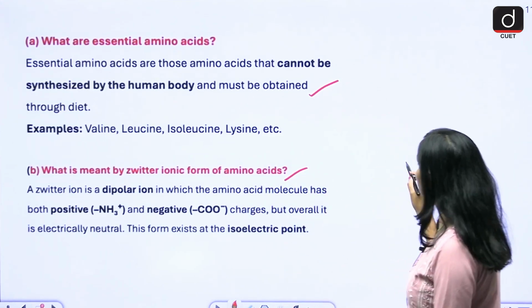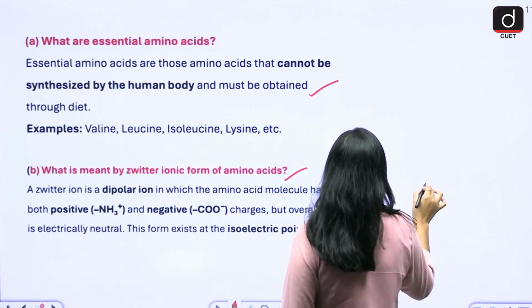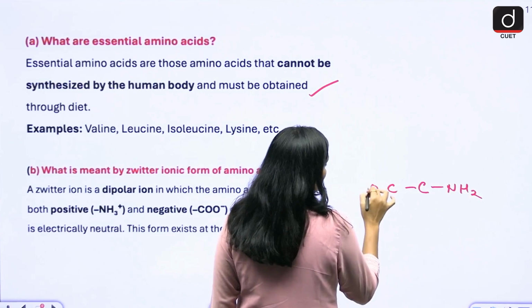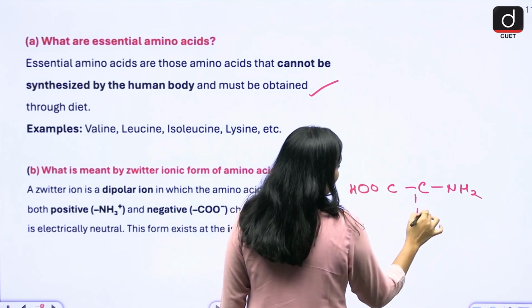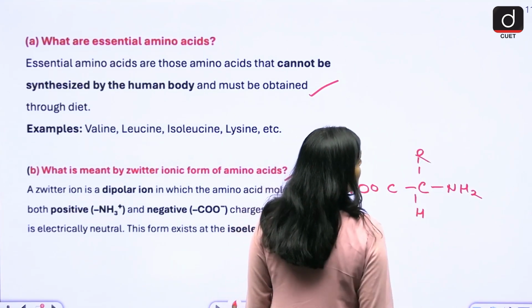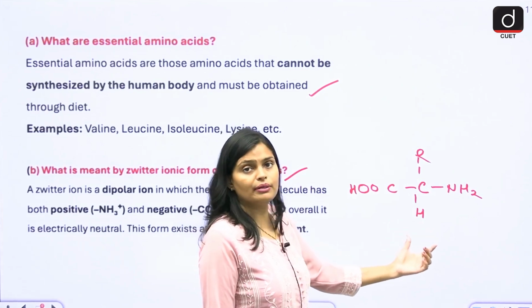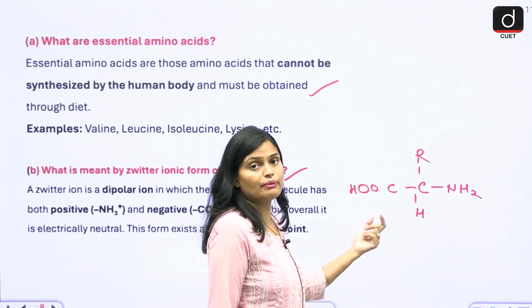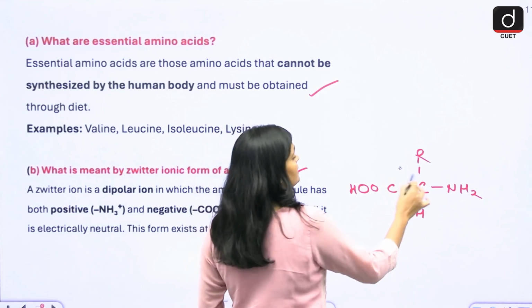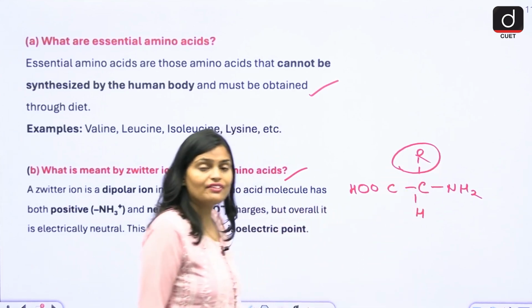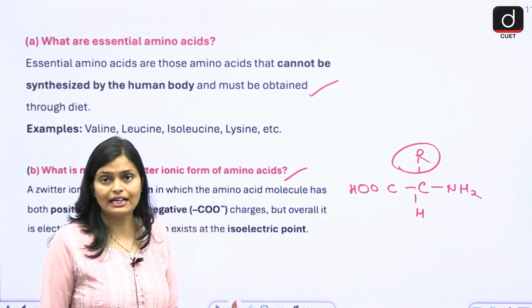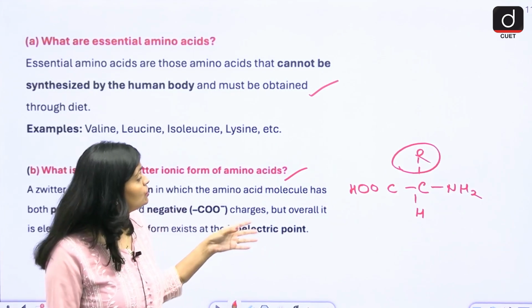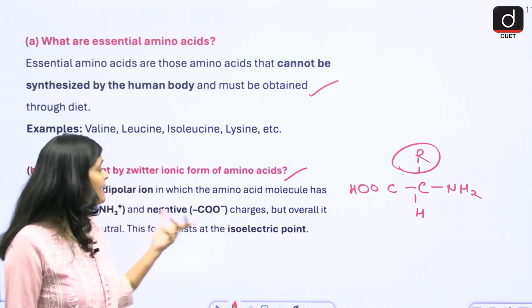Zwitterionic, see, if you look at the structure of amino acid, here you will get two groups, NH2, COOH, H and R group, right? So H is common for all, NH2 is common for all, COOH is common for all. What changes? This R. So based on R, we have different amino acids. Now it is said that amino acids are having a zwitterionic form.